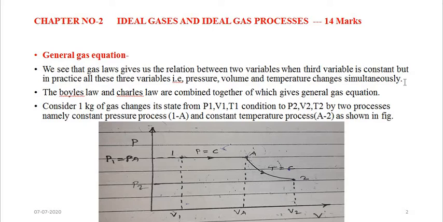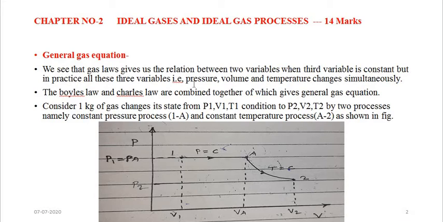In the ideal gas processes, we have considered that one of the parameters among pressure, volume and temperature remains constant and the other two change. But in practical gases, no parameter remains constant, all the parameters are changing. Therefore, the analysis of practical gases is very difficult. So for the analysis of practical gases, Boyle's law and Charles' law are combined together, from which we derive the general gas equation, which can be applicable to all gases.